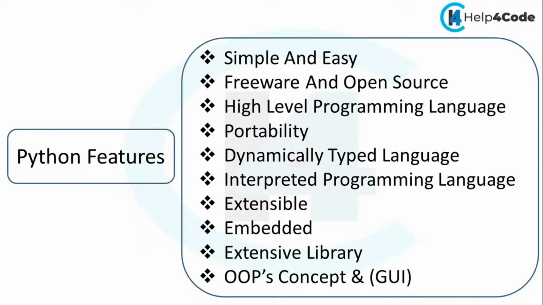Then we have OOPS concepts and GUI. Of course, Python supports OOPS concepts, and GUI means graphical user interface. By using Python you can also develop desktop-based applications. People who come from a Java background know about AWT and Swing concepts, and by using Swing and AWT we can develop desktop-based applications. Similarly, in Python we also have GUI. By using Python GUI we can develop desktop-based software. We can also develop web applications.